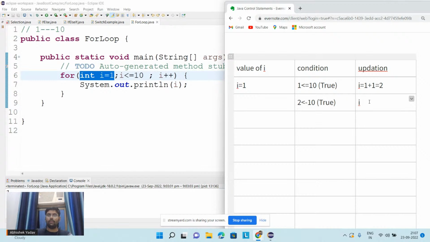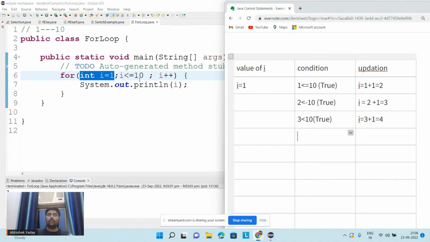I will increment the value of I by 1. Okay, the system will increment the value of I by 1 here. So the previous value of I is 2, 2 plus 1 is 3, right? And after executing the updation part, the system will again jump back to the condition part, right? So 3 is less than equal to 10, and again the condition is true. Okay, and again I will execute the code inside the body of the for loop. After executing the body of the for loop, I will again go to the updation part. I is equal to I plus 1, that is 3 plus 1, right? And now the value of I will become 4, and again I will follow the same procedure.